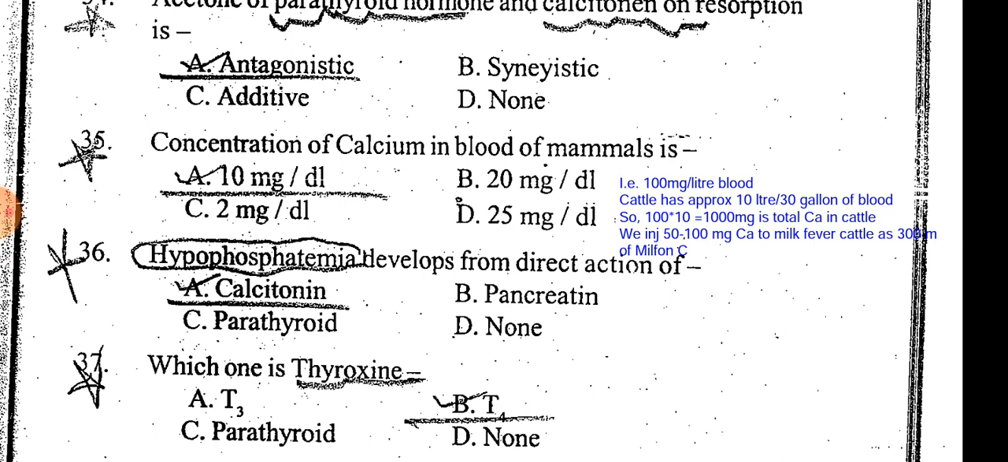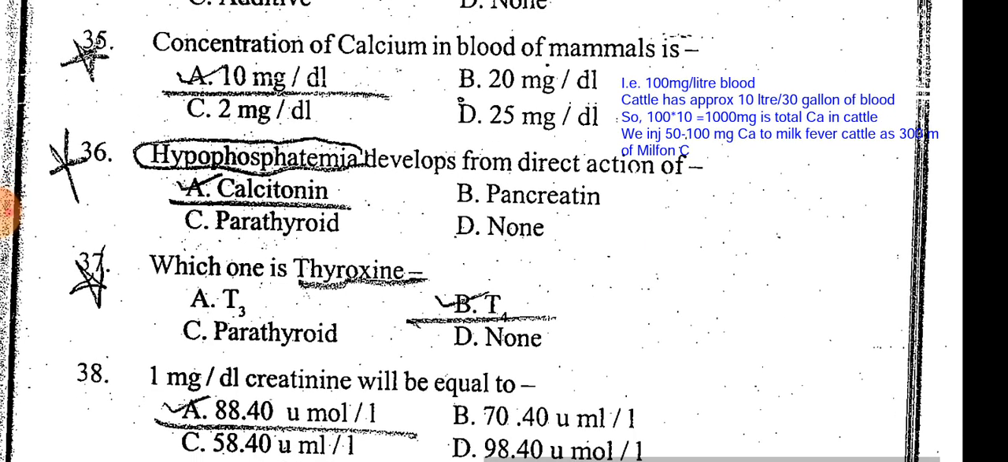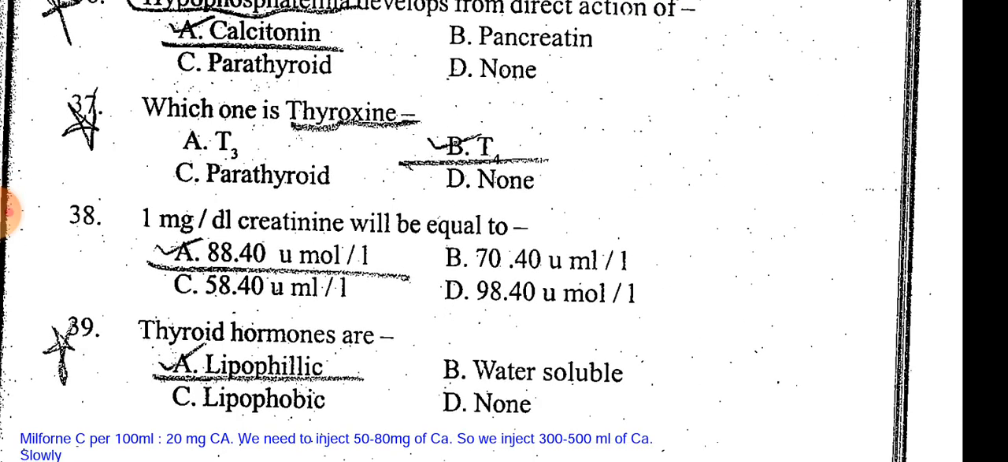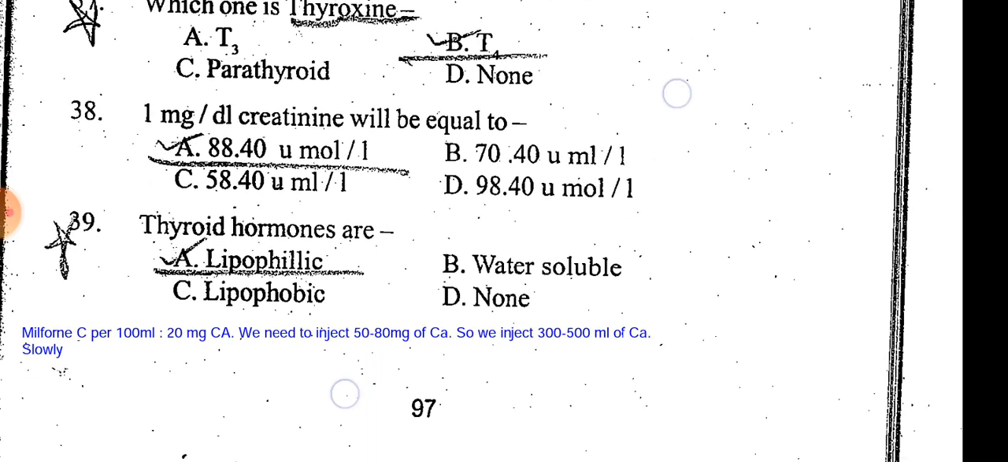Very much calcium injection or very speedy calcium injection may cause effects on heart rate, and it may cause the animal to collapse. Hypophosphatemia develops from direct action of calcitonin. Calcitonin causes the hypophosphatemia. Which one is thyroxine? T4 or tetraiodothyronine is thyroxine. 1 gram per deciliter of creatinine will be equal to 88.40 micromoles per liter. Thyroid hormones are lipophilic.